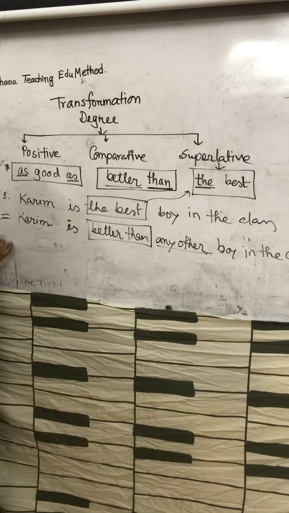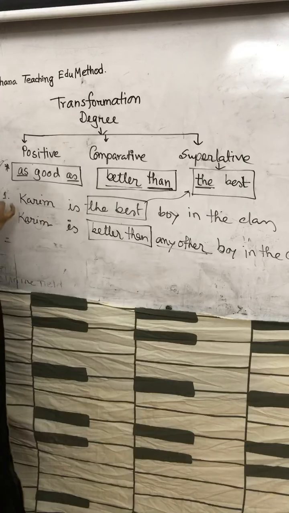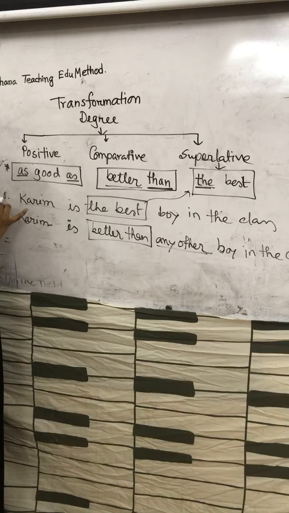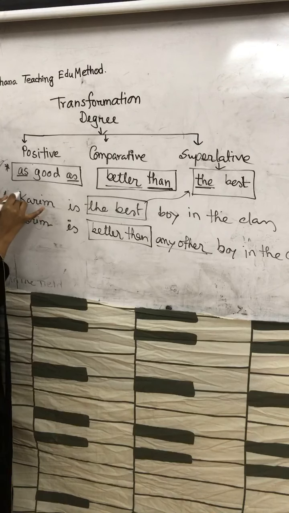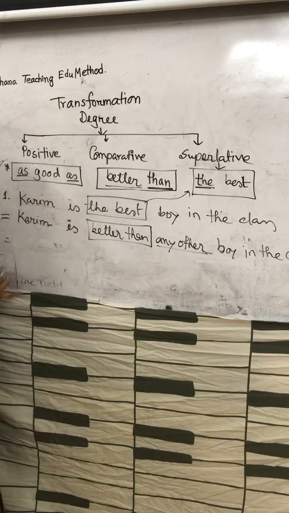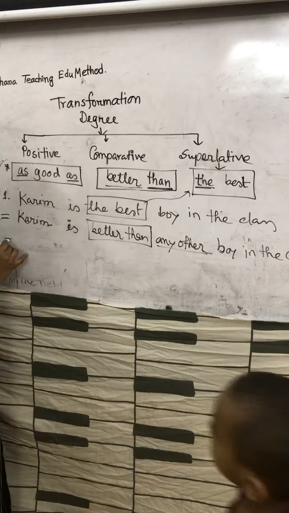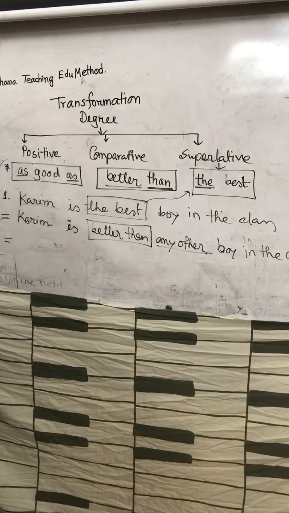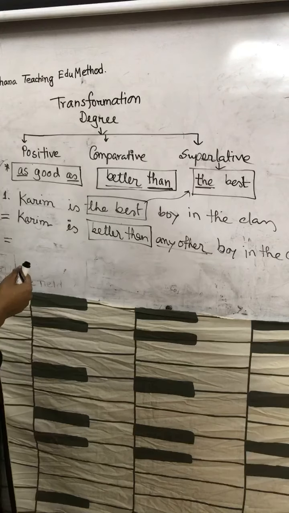Now, positive. In case of superlative and comparative, subject should be in the first position. But in case of positive degree, subject stands at the end of the sentence.